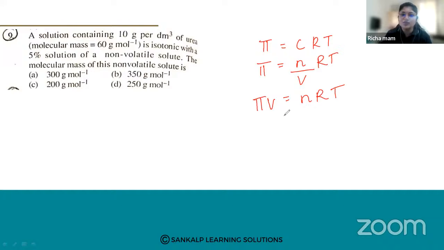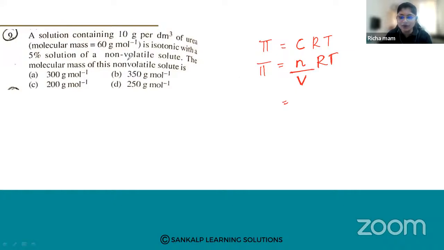So this will be the formula: pi is equal to CRT. Concentration is the number of moles dissolved per liter of solution, that is, in volume. In RT, R is the gas constant and T is the absolute temperature. Let us put into the formula.